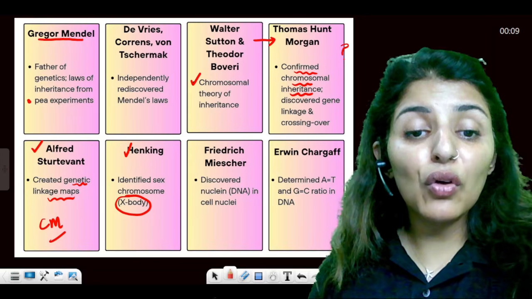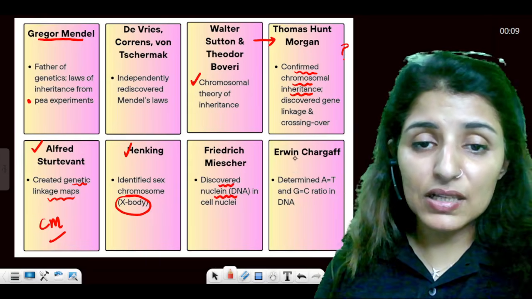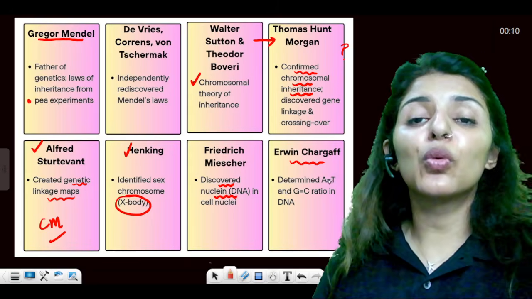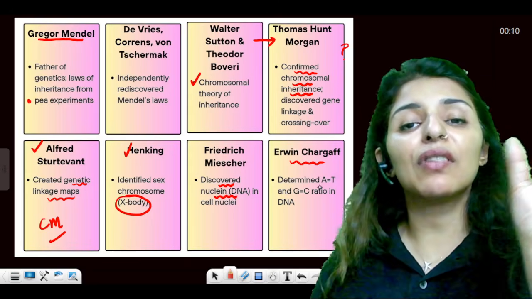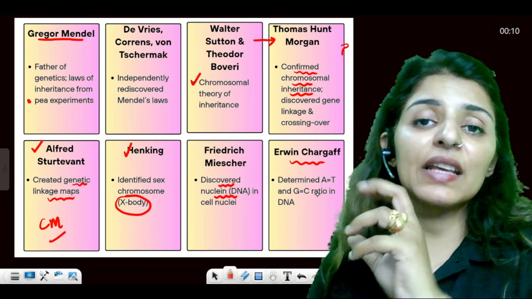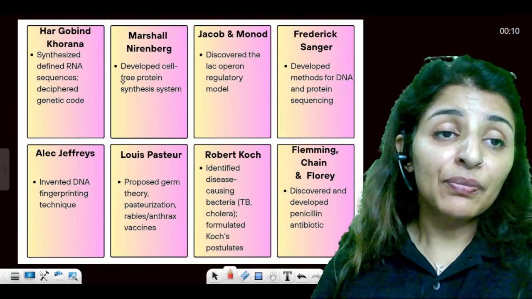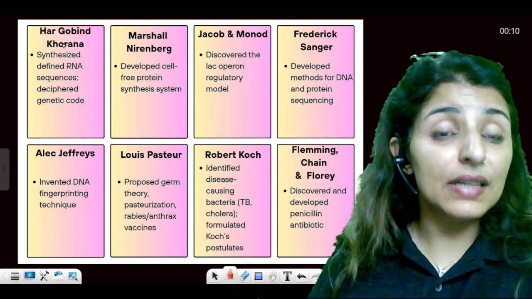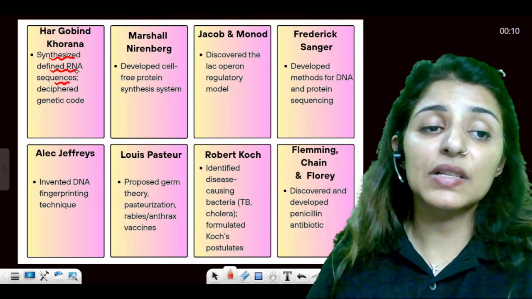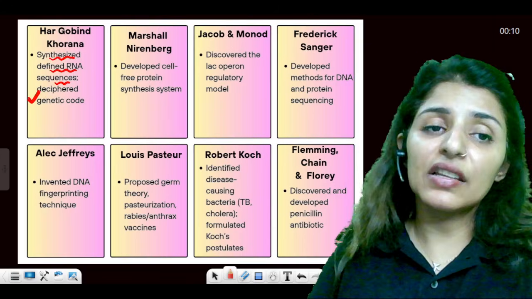Friedrich Miescher, known for discovering the DNA as nuclein in the cell nucleus. Erwin Chargaff gave us Chargaff's rules, which means purine is equal to pyrimidine. So amount of adenine will be exactly equal to the amount of thymine, while amount of G will be exactly equal to cytosine. These were the two basic rules. Then Har Gobind Khorana is known for synthesizing the defined RNA sequences. That is, he deciphered the genetic code.